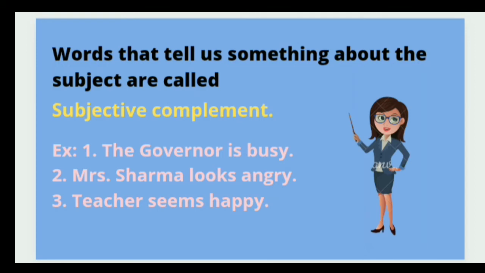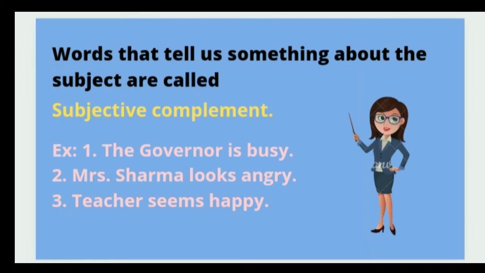The girl seemed excited. So excited is the complement, and who is excited? The girl. The girl is the subject and excited will be the subjective complement. The dog is hungry. Hungry is the complement for what? For dog. So it will be subjective complement.